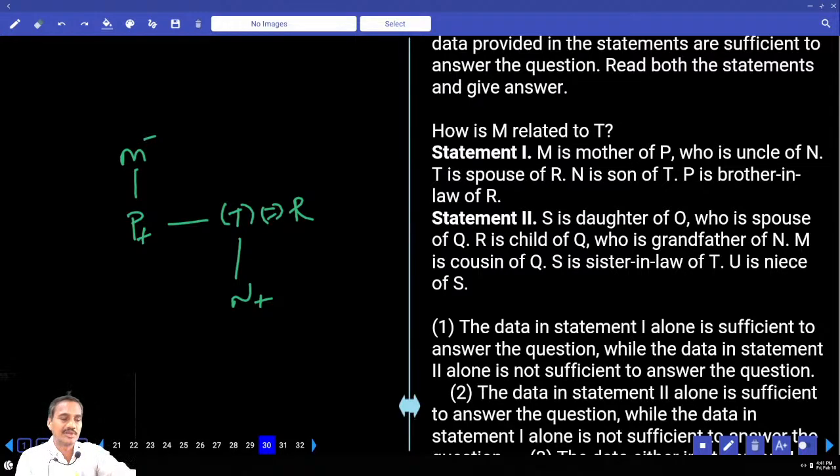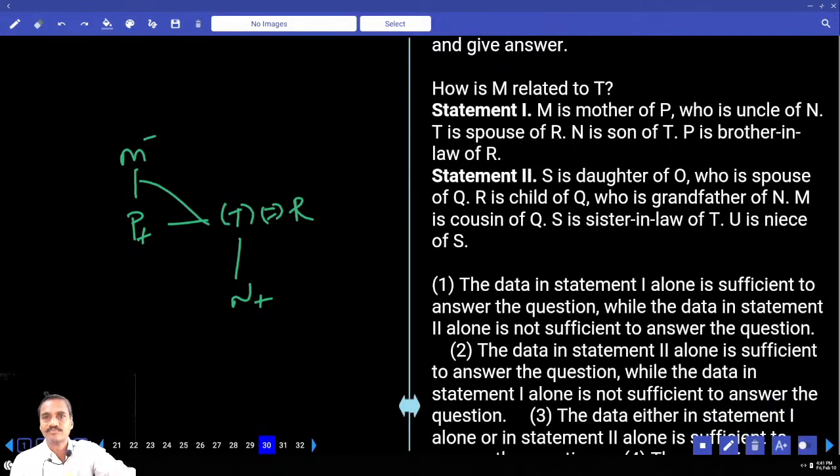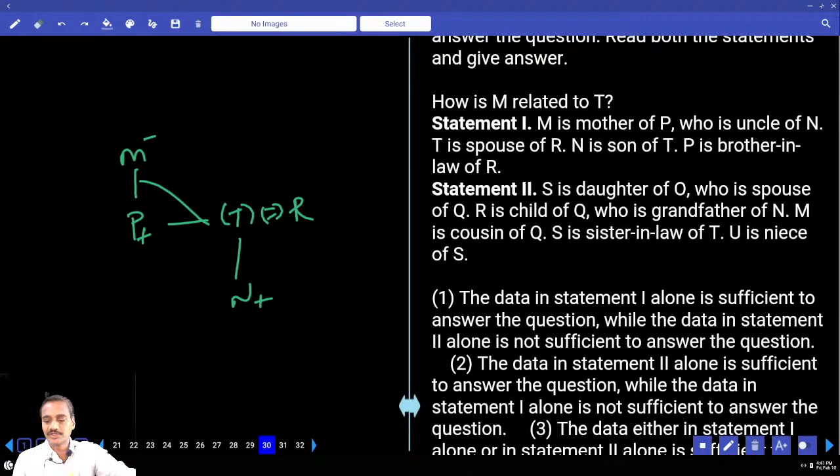Then how is M related to T? M is T's mother. Are we getting the answer or not? How is M related to T? M's gender is female.